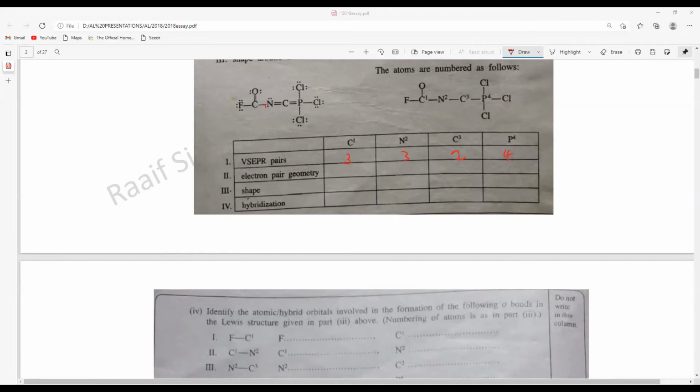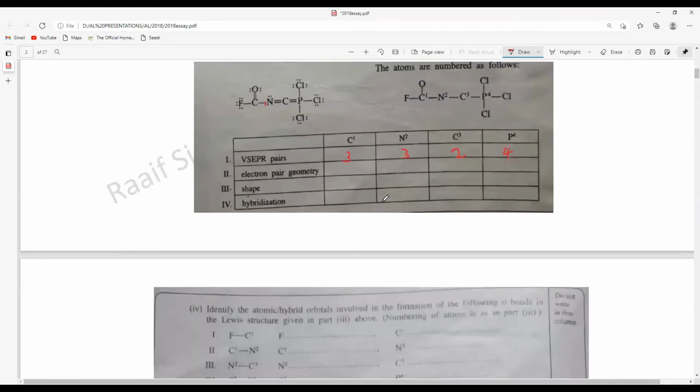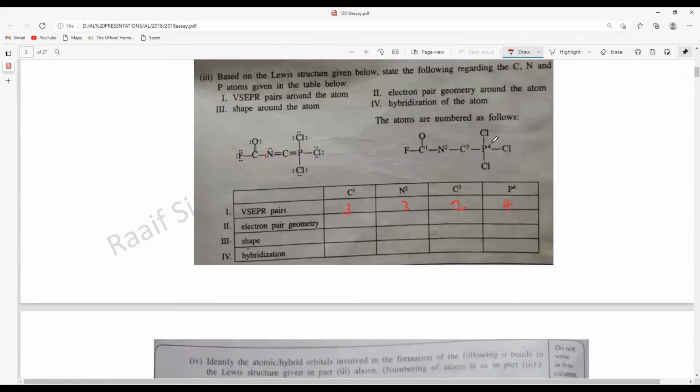The only thing that I have to mention additionally in this particular question is they are asking for the hybridization with P4 and Cl, because the others are common, we have seen them here. So for P4, we discussed the hybridization here is sp3.